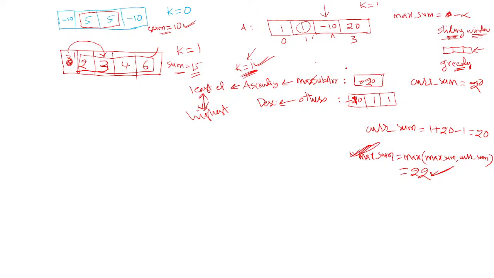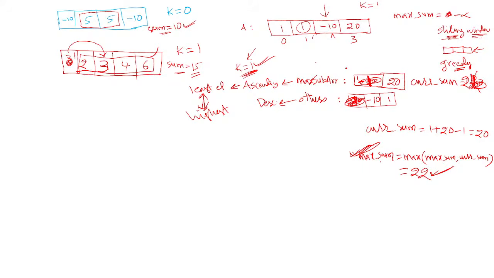Then go to the next element and increase the window size. So this becomes minus 10 and 20; this part is in ascending order and this part is in descending order. Remaining elements are 1 and 1 only. What is the current sum? The current sum is 10 here, 20 minus 10 is 10. Swap possible? Yes, possible. So replace this with the 1 and minus 10 comes here. What is the current sum? 20 plus 1 is 21.